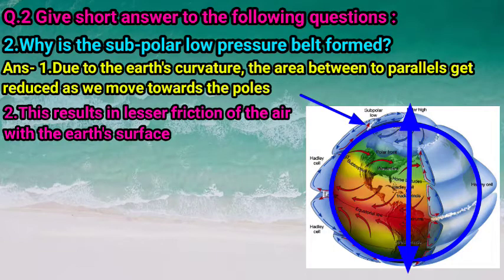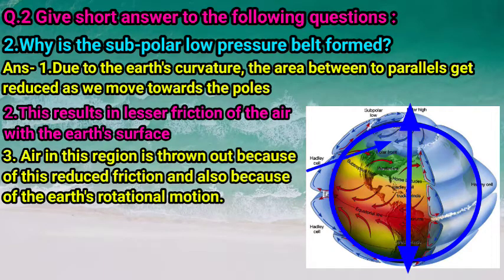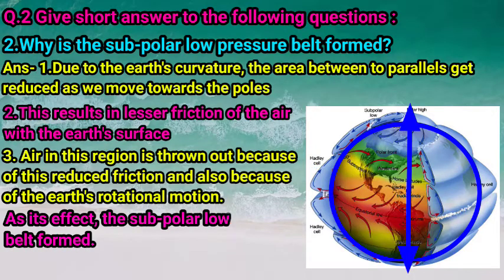And this friction, or this rubbing on the surface, is decreased or lesser as we move towards both poles. So children, air in this region is thrown outward because of this reduced friction and also because of the earth's rotational motion. As its effect, the subpolar low pressure belt gets formed in this region.